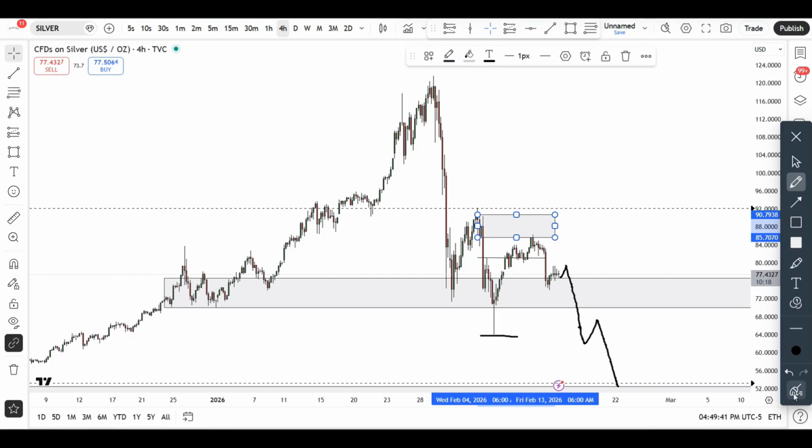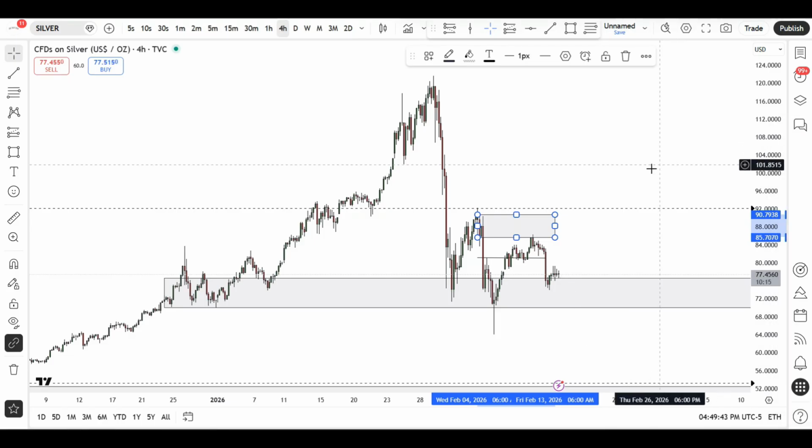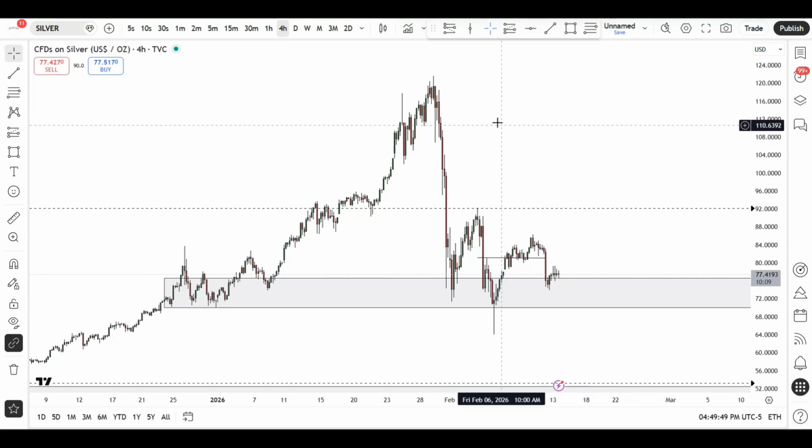Anywhere from there, guys, I will be looking for opportunities to go long in silver for further continuations to the upside. Okay, that is just me. That is just what I'm going to be doing. So let's see. But like I said, it is worth the risk, in my own opinion, from these particular areas. Just again, make sure you're keeping your risk managed.